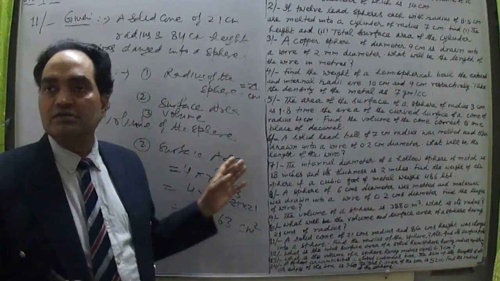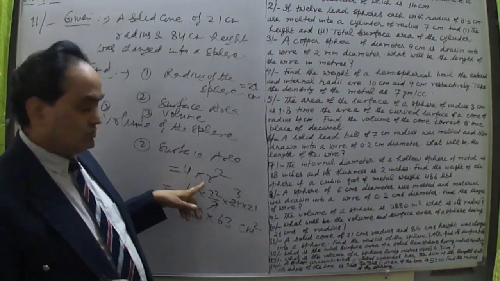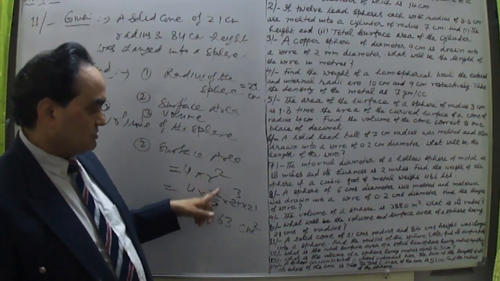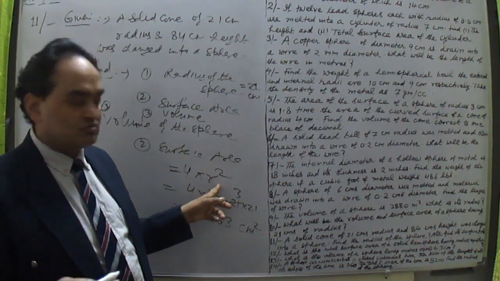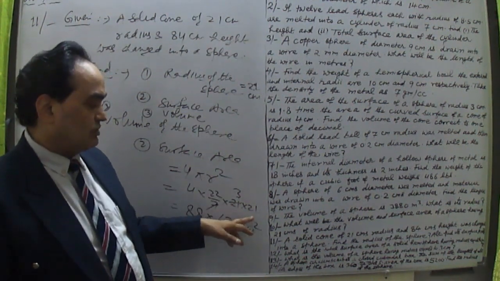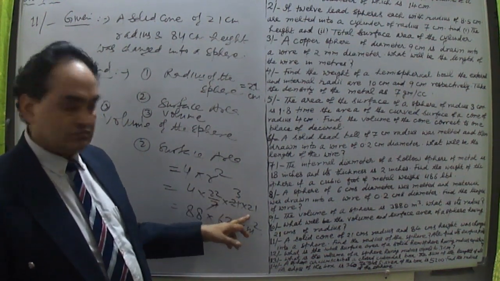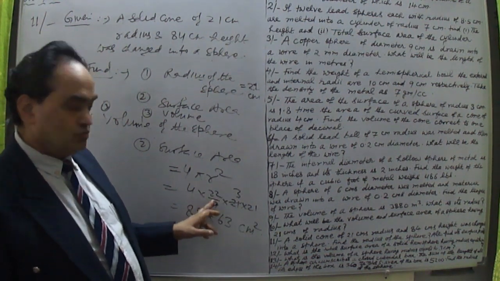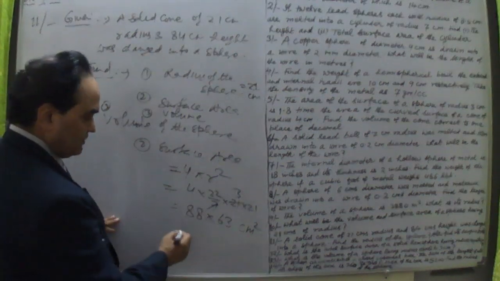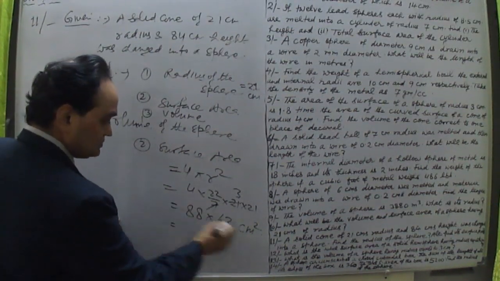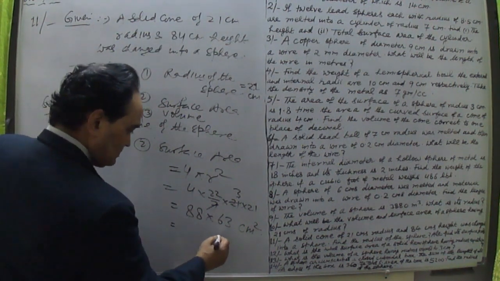What is the surface area of a sphere? 4 pi r square. Okay, so substitute the value. 4 into pi, pi means 22/7, into r square. Radius of the sphere we have just calculated is 21 centimeter. This is 21 into 21. So 7 3s are 21. 3 into 21 is 63. And 4 into 22 is 88. So this 88 into 63, we have to finally calculate. This much square centimeter will be the answer here.